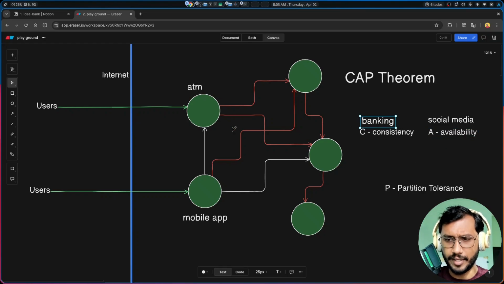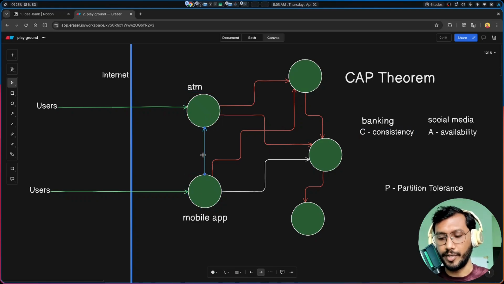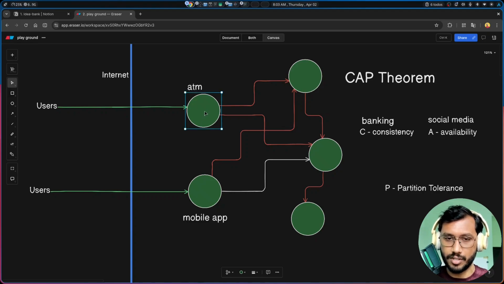For example, in a banking system, we have two systems, an ATM machine and a mobile app. Whenever there is a transaction at the ATM machine, we also want it to be instantly reflected in the mobile app. And that is where we have to consider the consistency of the two systems. For example, if there is a network partition between these two systems and they cannot communicate, then consistency suffers. If the ATM has a transaction, then the mobile app cannot reflect it. So we don't want that.